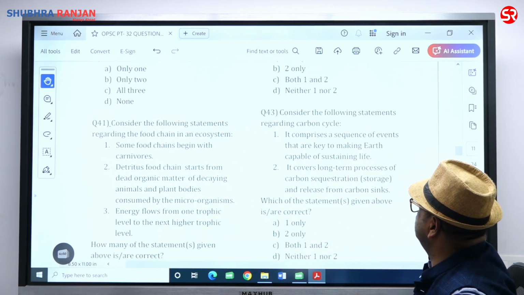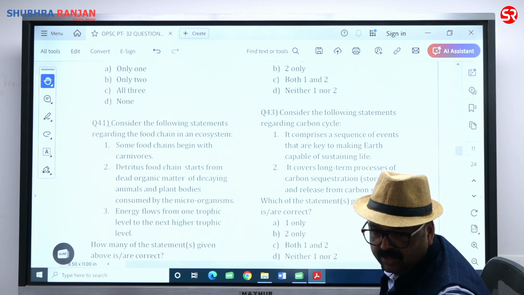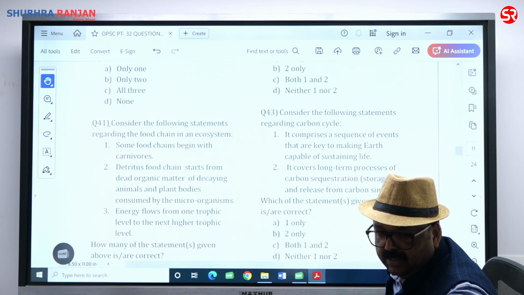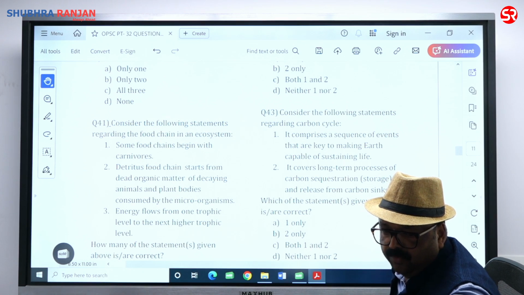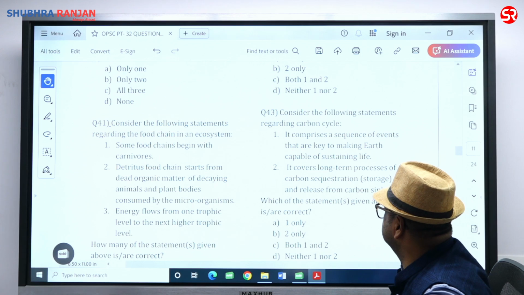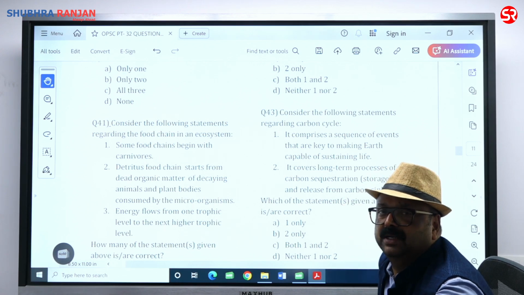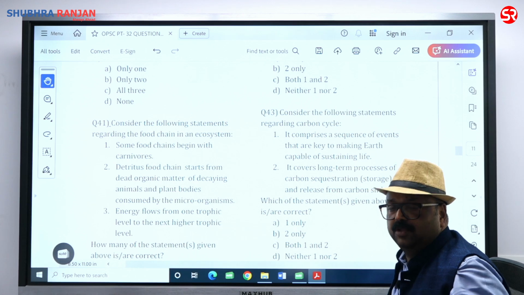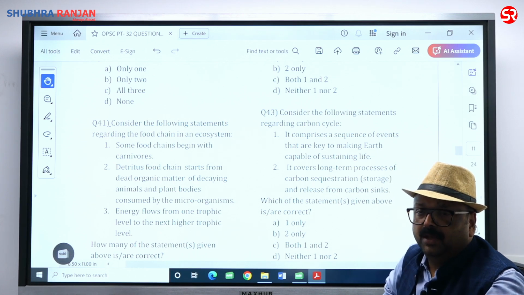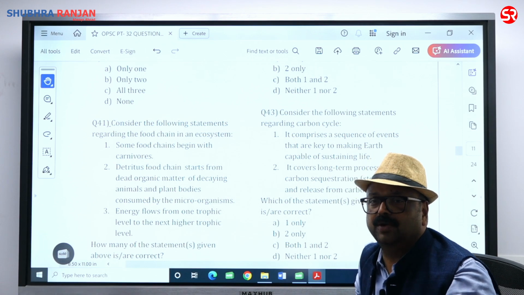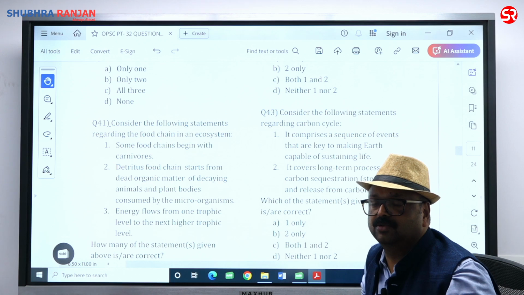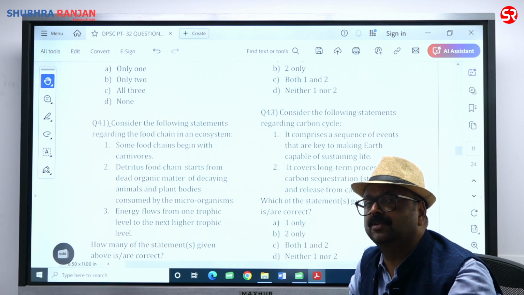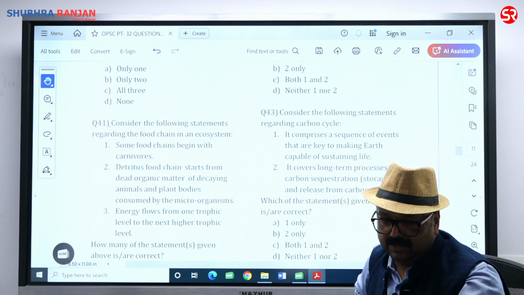Consider the following statements regarding the carbon cycle. 43. It comprises a sequence of events that are key to making Earth capable of sustaining life. When I discussed the origin of cyanobacteria while we were discussing the origin of life, I said to you that Earth was having an energy deficiency. In the daytime there is a lot of energy, so everyone was happy. But at night there was no storage of energy. That's why the biodiversity was not diverse.